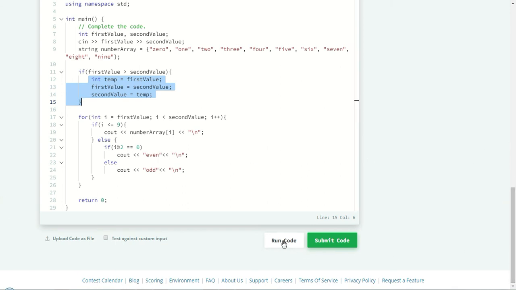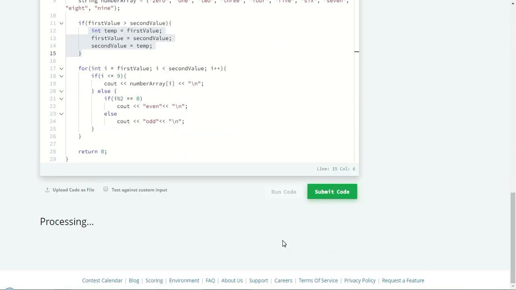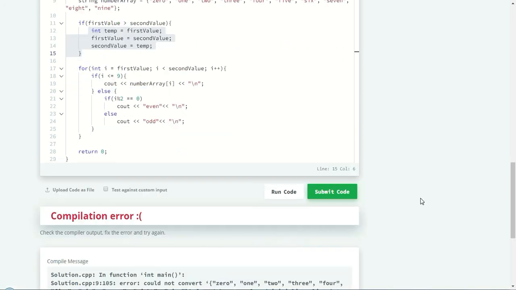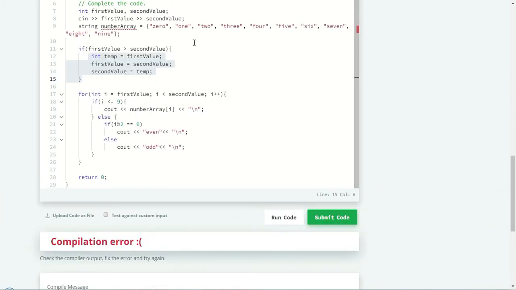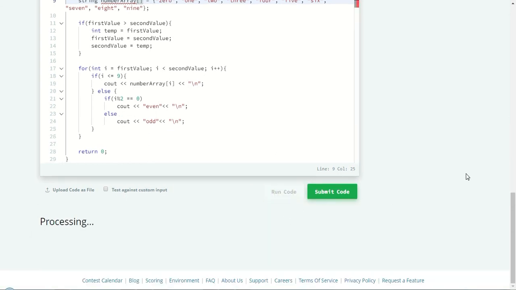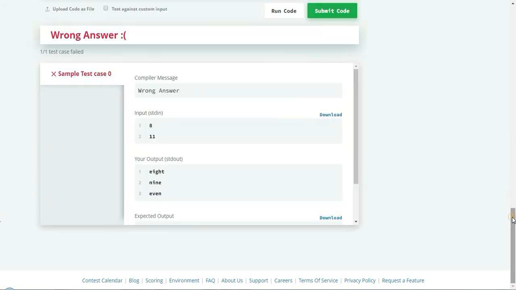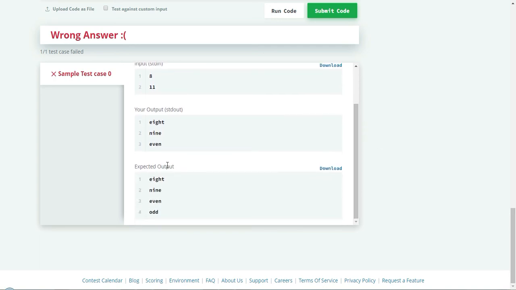So let's go ahead and run the code. First let's see whether everything goes fine or not. There is a compilation problem: could not convert. Sorry, I forgot the square brackets. That's my bad, so fix that. Let's see. Here you could see that the 8, 9 even on the hard is not present. So we clearly find out that our code actually works but not up to the mark.